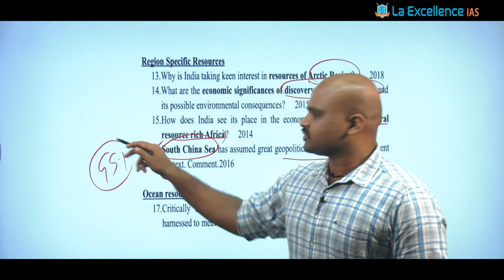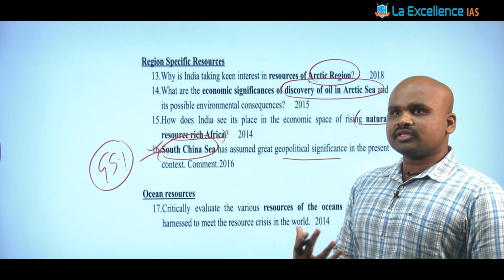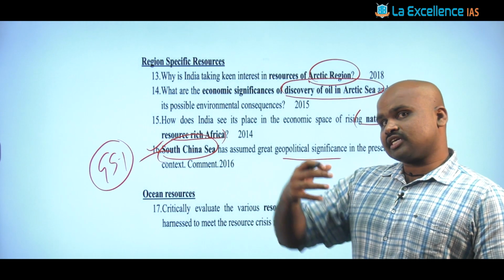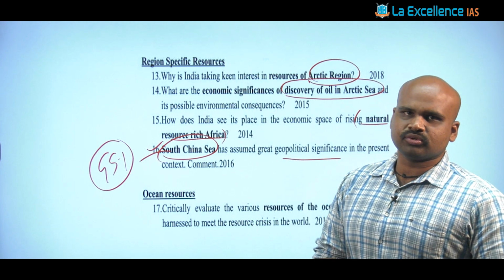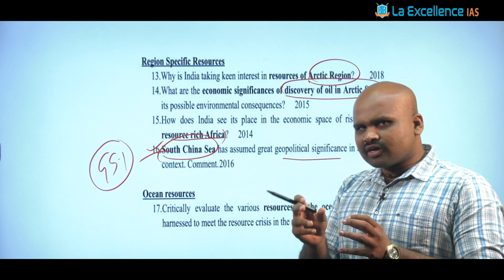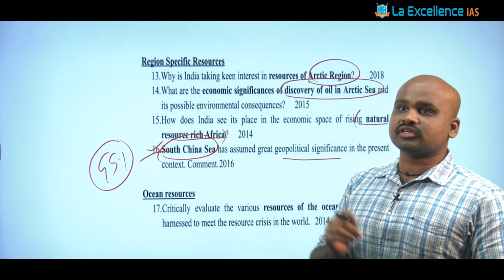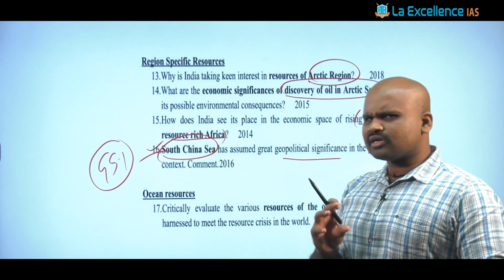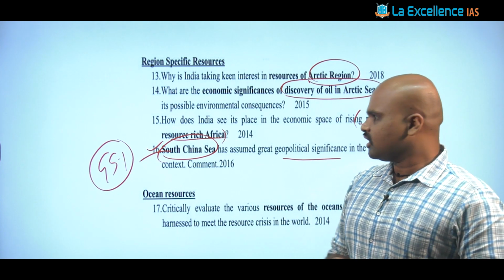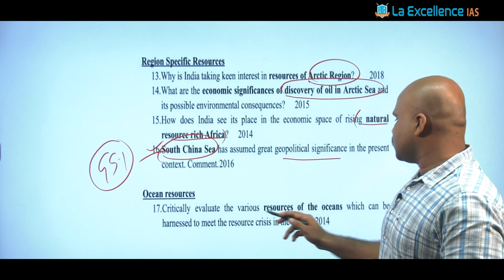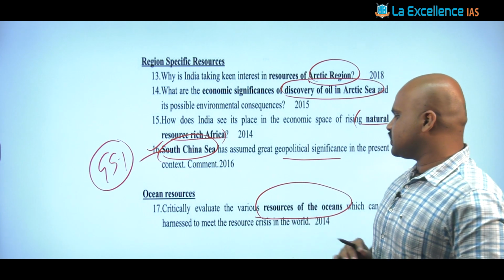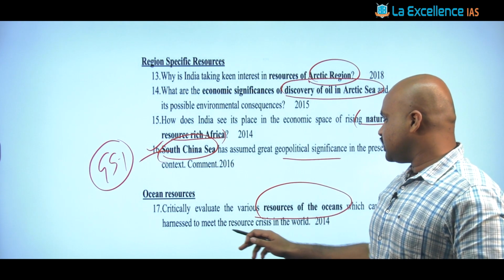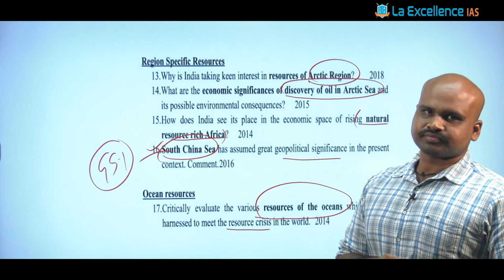In GS1. Generally, when you talk about this geopolitical significance and this aspect of the South China Sea, it is a question of international relations in GS2. Now it becomes a little difficult for you to contextualize this question as one that has to be written in GS1. So that aspect has to be taken care of, right? Then oceanic resources: it is a very broad question with respect to the various resources of the ocean that are present in meeting the resource crisis of the world, right?